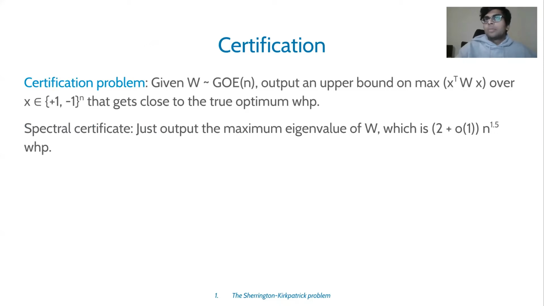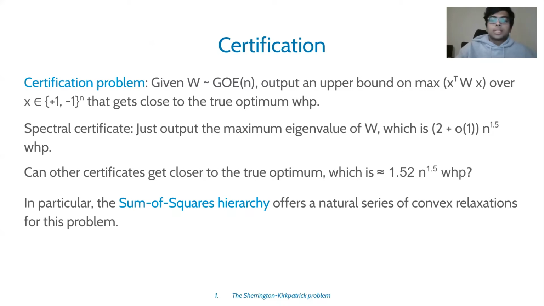One obvious algorithm for the certification problem is to just output the maximum eigenvalue of W. Okay. And this is what I call a spectral certificate, and this is close to 2 times n raised to 1.5 with high probability. So the question now is, can other certificates do better than this naive spectral certificate? In particular, you can ask if the Sum-of-Squares hierarchy can do better than this spectral certificate, and can it actually get close to the true optimum 1.52 times n raised to 1.5 with high probability?